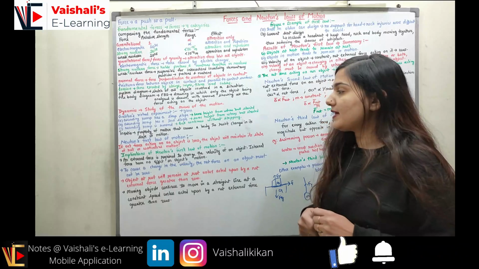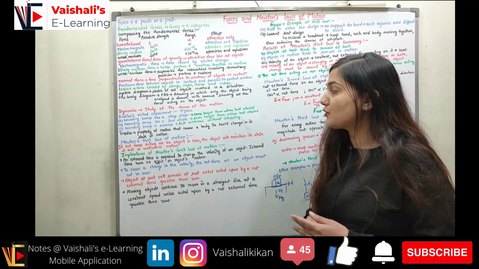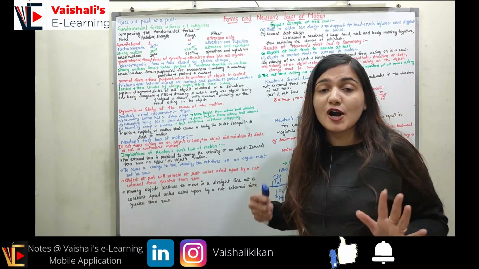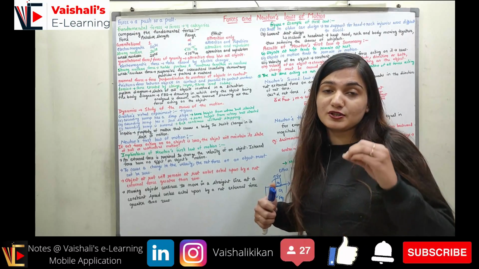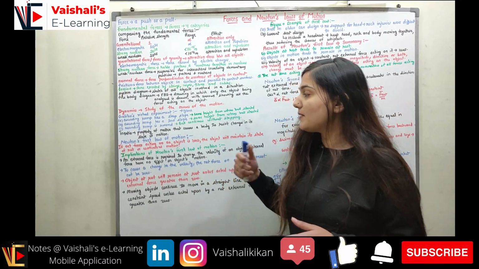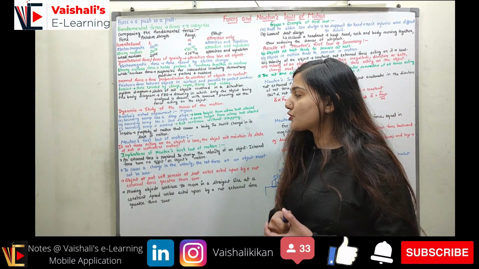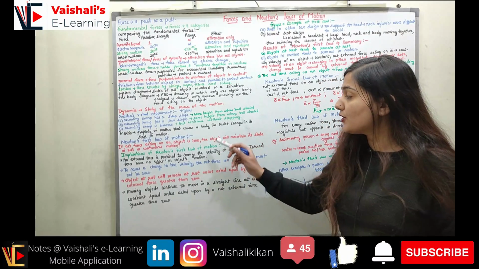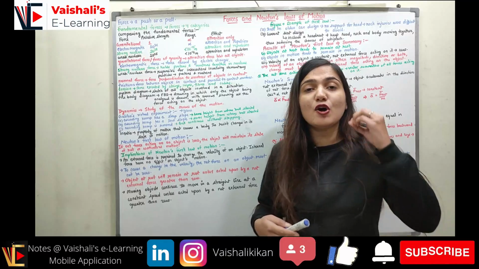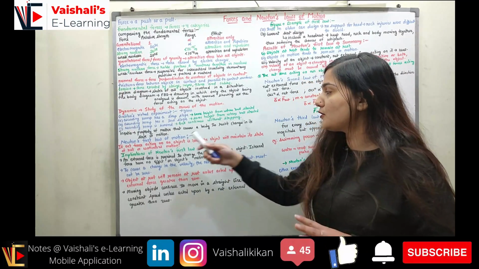Now this property was explained with the help of the inertia property. Inertia is the property of matter that causes a body to resist change in its state of motion. A body in motion will try to remain in motion only. This property is called inertia, and based upon that Newton's first law of motion was derived. According to Newton's first law of motion, if the net force acting on an object is zero, the object will maintain its state of rest or continuous motion. The body will not be accelerating if the net force on the body is zero. So this is the crux of Newton's first law.